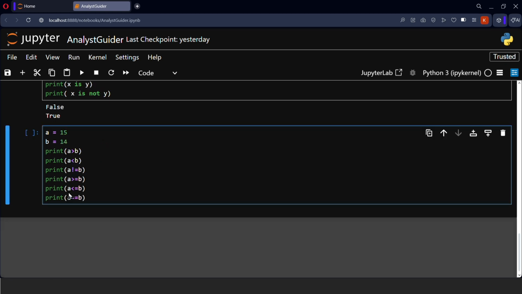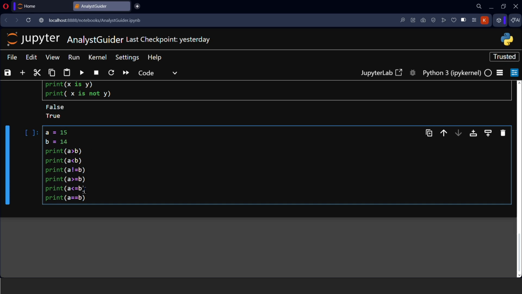Okay, so since we have a is equals to 15 and b is equals to 14, we know that a is greater than b, so the output will be true. A is less than b, the output will be false. A is not equals to b, so yeah, both are not equal, so the answer will be true. A is greater than or equal to b. Since a is greater than b, we will be getting true. A is less than or equal to b is false because a is greater than b. Okay, so the output will be false.